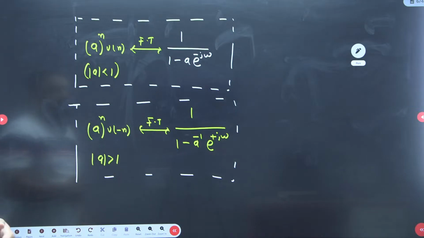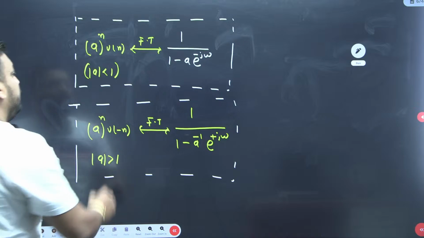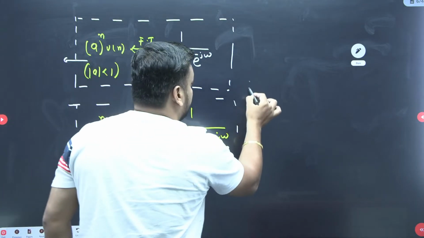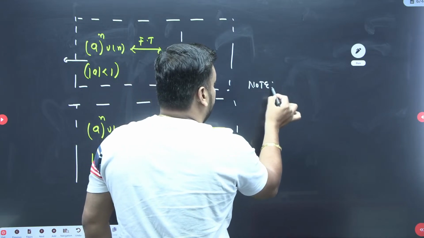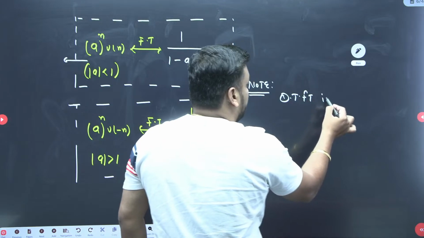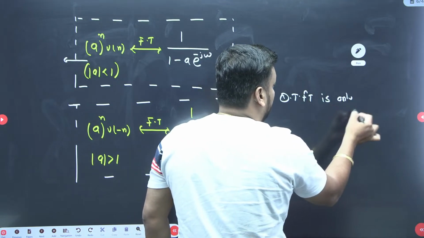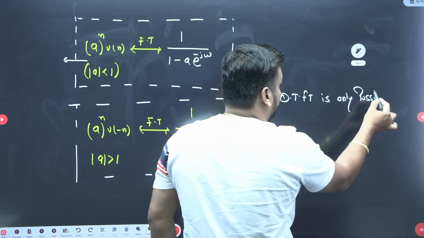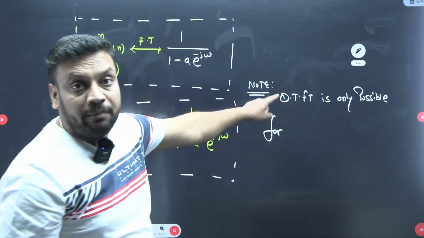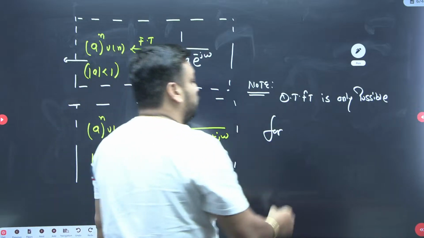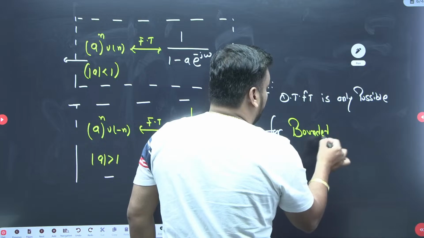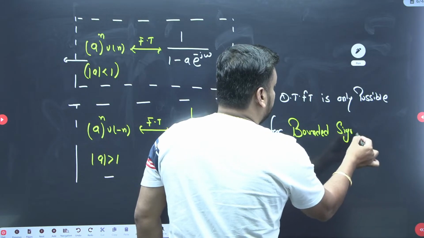So this is all about the last class revision, guys. Why is this only possible? Because, what is the important note? DTFT, the discrete time Fourier transform, is only possible for bounded signals, guys.